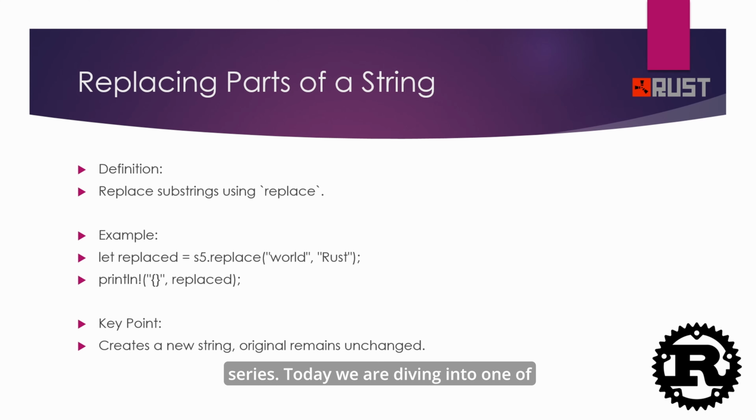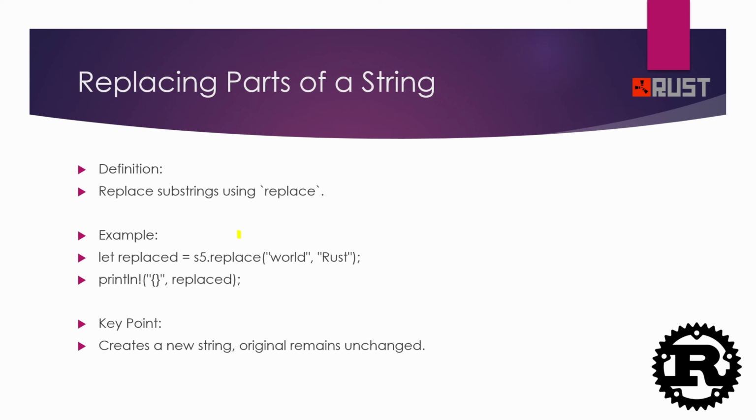Today, we are diving into one of the most fundamental subtopics of strings, that is, how to replace part of a string. Replacing part of a string is a common operation in many programming tasks, such as data processing and text transformation. In Rust, we can easily replace a substring by using the dot replace method.